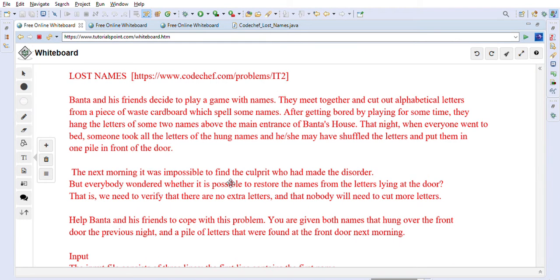Hi friends, welcome back. Today we are going to solve CodeShip problem lost names.